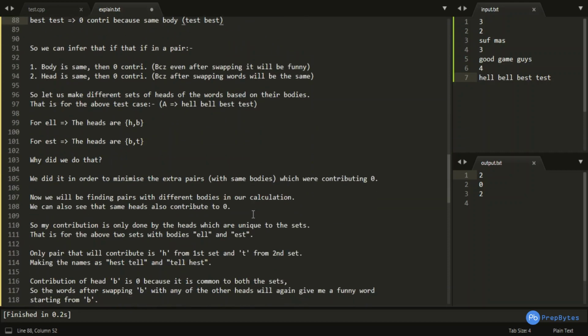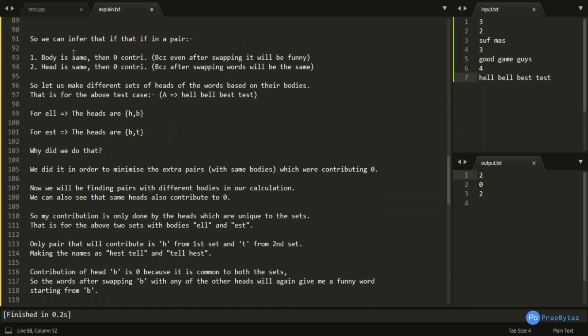So we can infer that if the body is the same in a pair, then it is 0 contribution, because even after swapping, it will be present in the funny word set. And if the head is the same, then again it is 0 contribution, because after swapping the words will be the same. So let's make different sets of heads of the words based on their bodies.